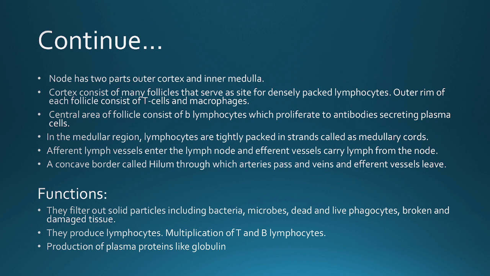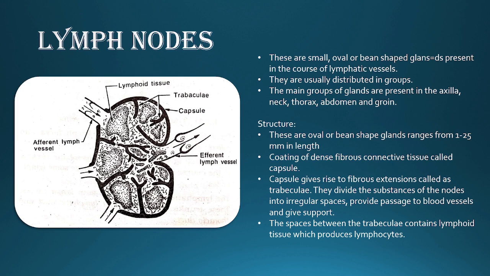Next, afferent lymph vessels enter the lymph node and efferent vessels carry lymph from the node to the lymphatic vessels again. There is a concave border called the hilum through which arteries pass in, and veins and efferent vessels leave. So in the structure, the part in which the efferent lymphatic vessels go out and blood arteries and veins are connected, we call the hilum.